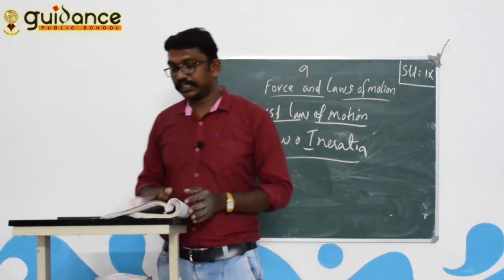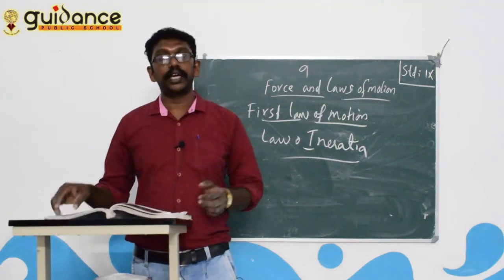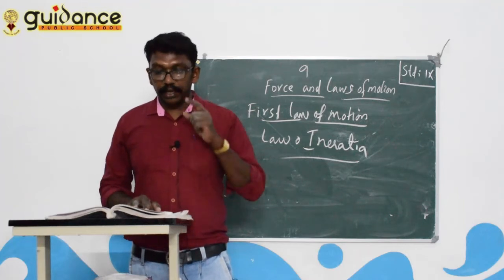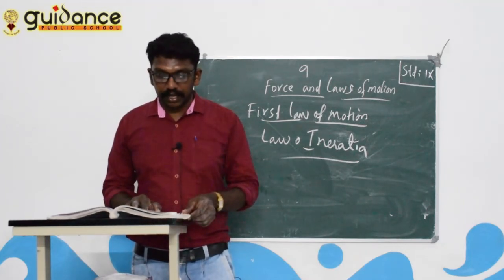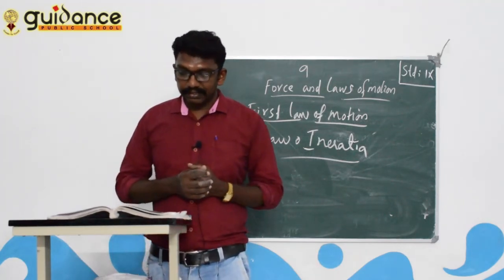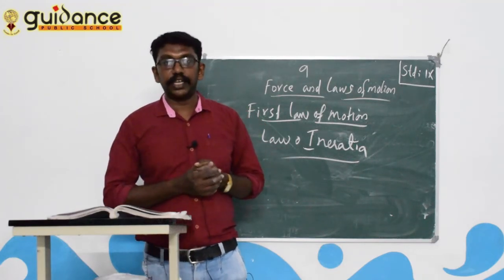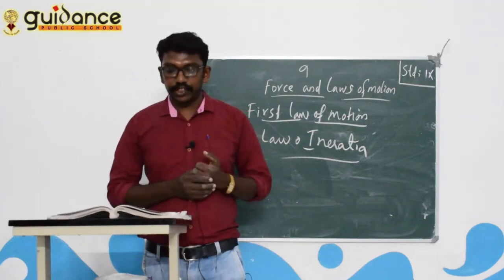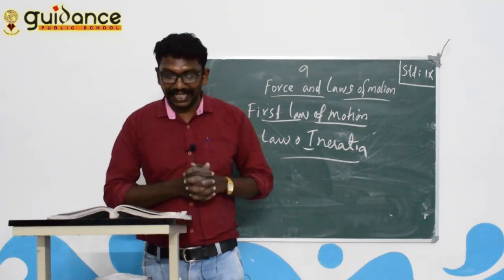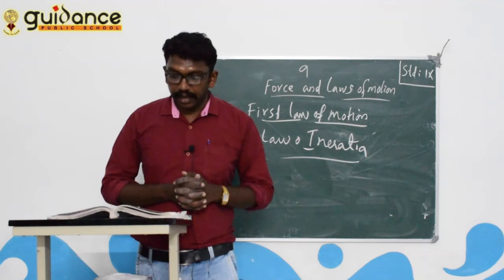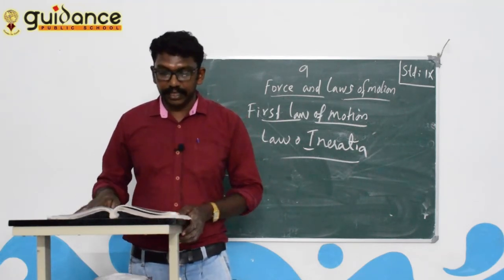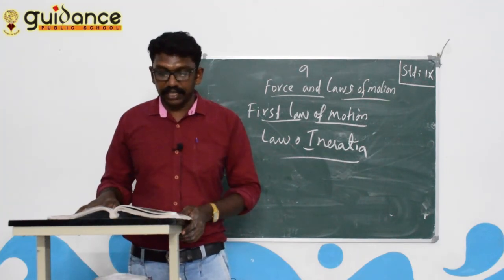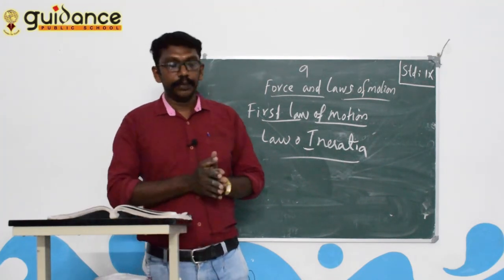Understand? So next activity, another very important activity you can do from your home. Set a 5 rupee coin on a stiff card covering an empty glass tumbler standing on the table, as shown in figure 9.7. Give the card a sharp horizontal flick with the finger. If we do it too fast, then the card shoots away, allowing the coin to fall vertically into the glass tumbler due to its inertia.